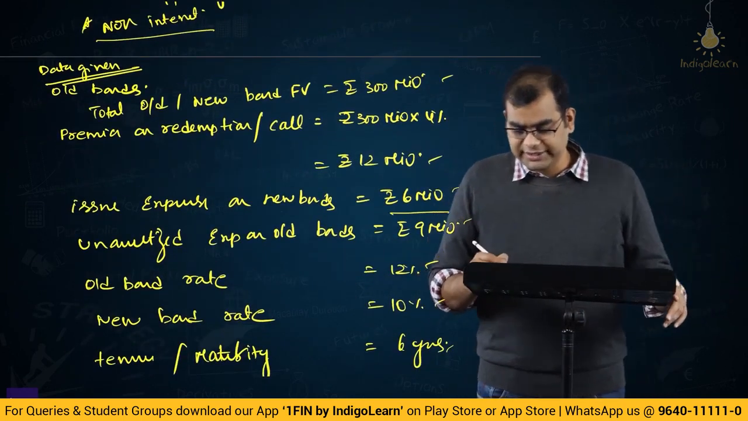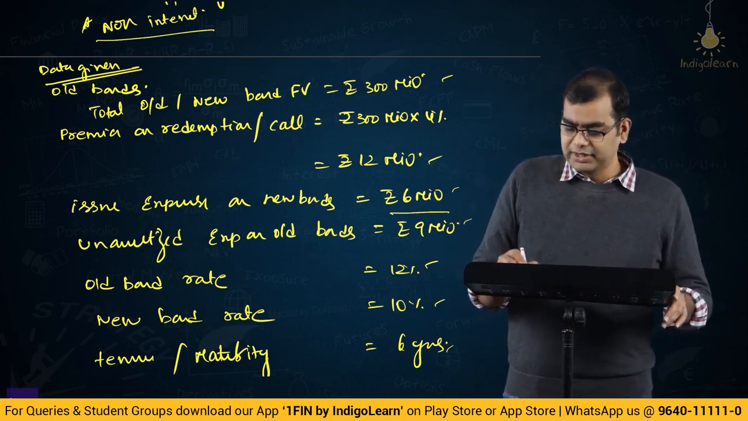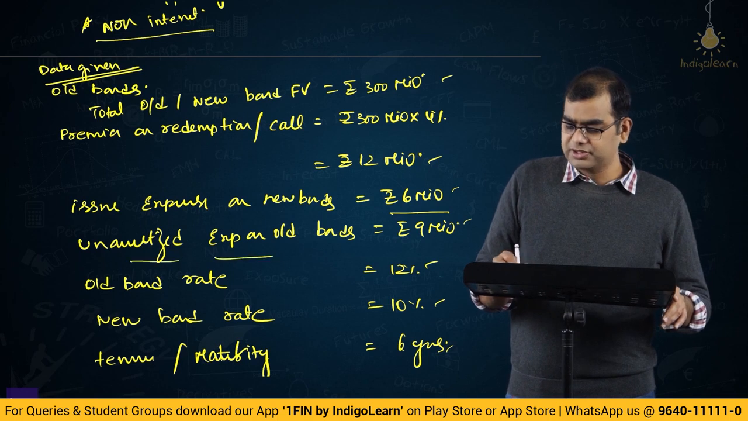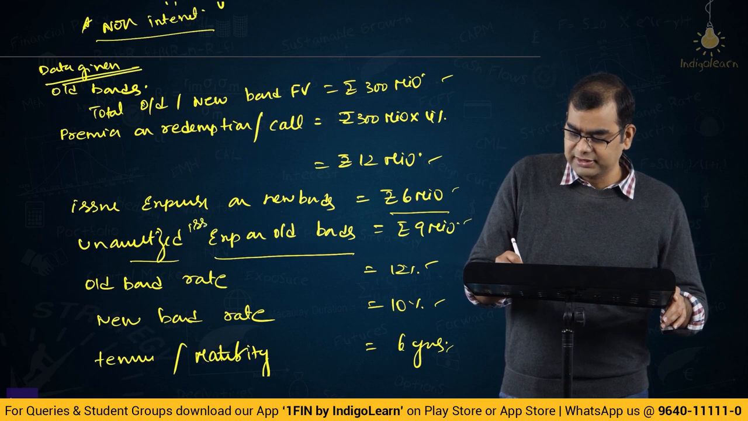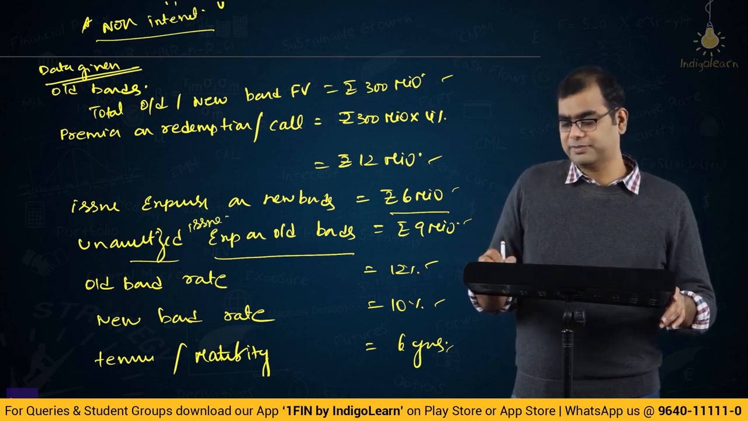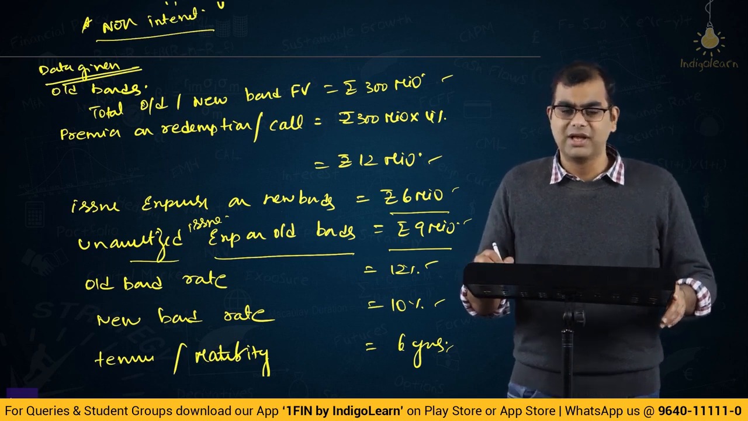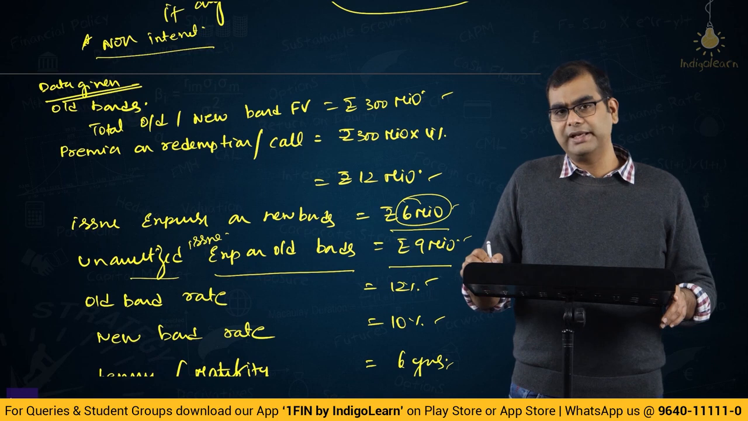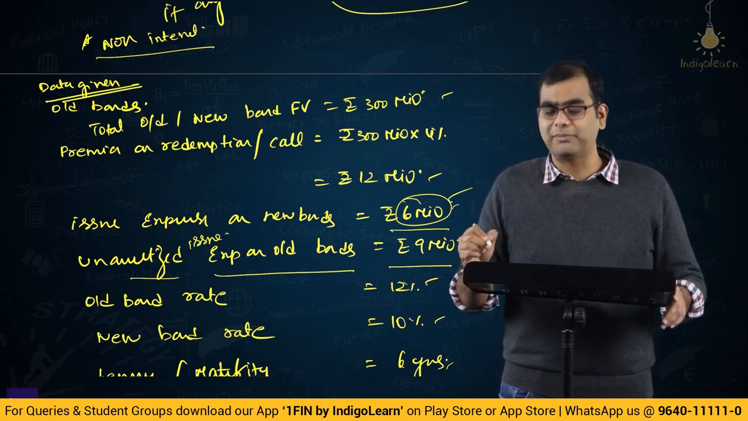Okay, before we actually proceed there, I want to discuss one very important and interesting thing here. See, unamortized expenses on old bonds. Basically, what expenses? Issue expenses, right? So, old bond also had some issue expenses which is unamortized. So, it is going to be amortized over the balance 6 years. Moment you refinance these old bonds, you are supposed to write off this 9 million which was supposed to be earlier written off over 6 years. So, does that mean that even this 6 million is supposed to be written off over 6 years? Absolutely bang on. That is very, very important.